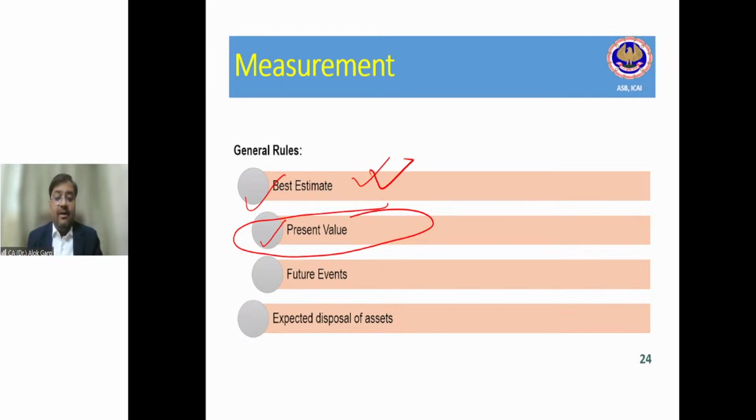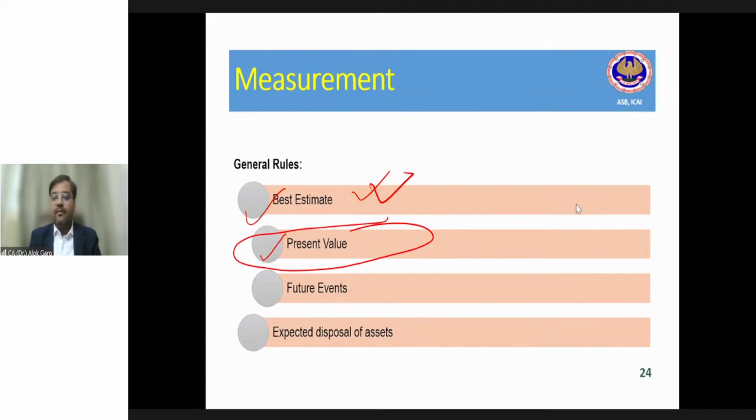Whether the outflow is measurable: the provision has to be calculated on the basis of best estimate. Now how will you calculate the best estimate? What is in your mind? Generally or practically, how are the companies doing it? Generally, the companies create the provision on the best estimate, based on past precedent.